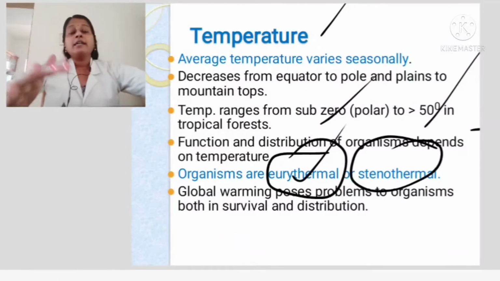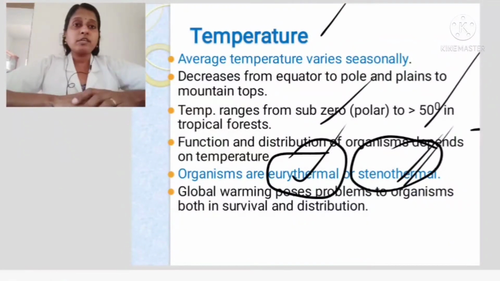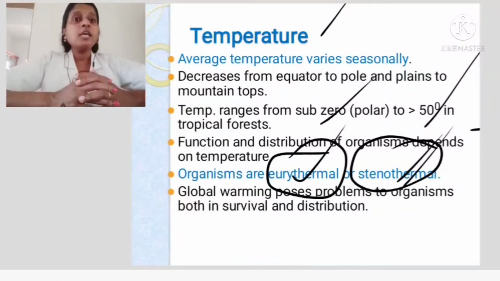And global warming is creating a great hindrance to the survival of many organisms. As the temperature goes on rising, especially the stenothermal animals, which can only withstand a narrow range of temperature, cannot survive, and slowly their number is going down. So that is regarding temperature. Temperature plays a major role in the survival of the organism.